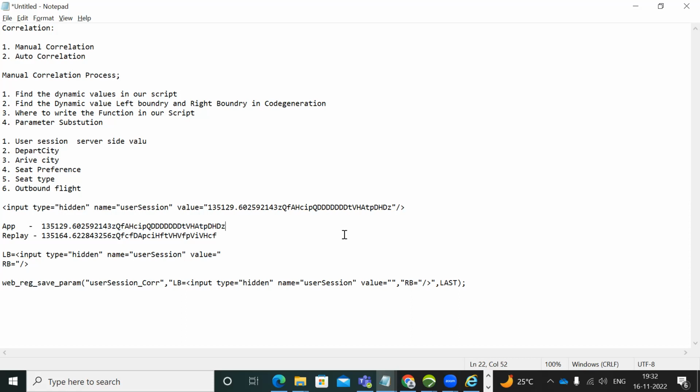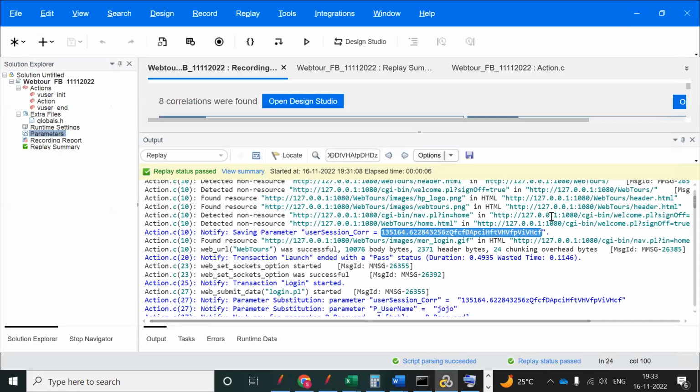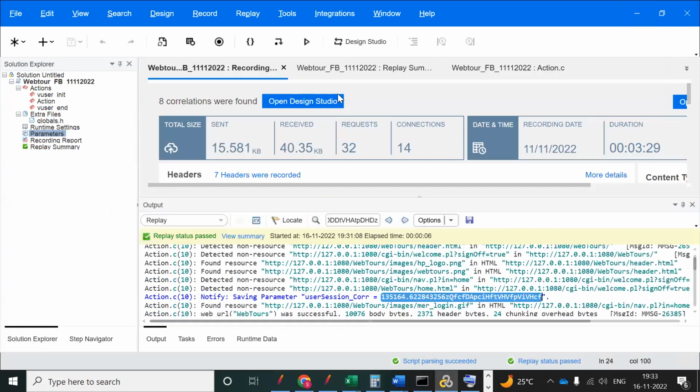Different. Different, sir. So what will happen? From user to user, this value is dynamically changing. So that is why, if you have not done correlation, your script will fail, because it will work for a single user only. If you run the script from a multiple user point of view, you need to do dynamic value correlation. It's clear, everyone? Clear, sir. Yes, sir. Okay. So now we'll execute one more time.